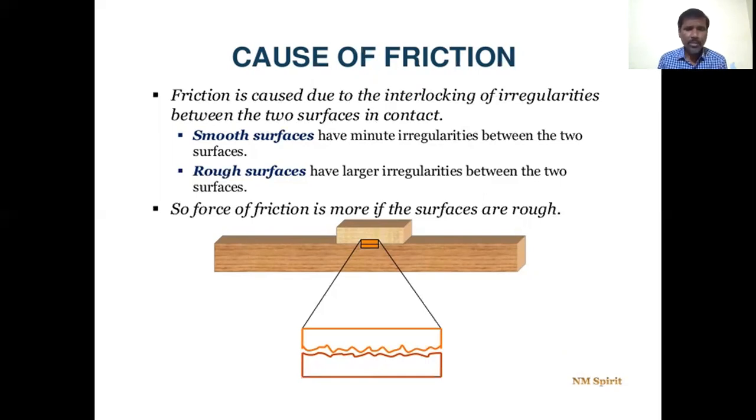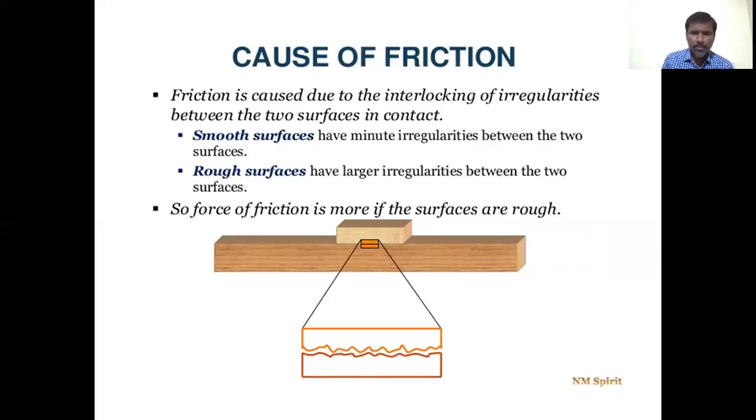These depressions and elevations on the surface of one object meet or come in contact with another surface. What happens? The irregularities of one surface interlock with the other surface. So friction is caused due to interlocking of irregularities between the two surfaces in contact. Every surface consists of depressions and elevations, and these interlock with one another, so friction occurs between the two surfaces in contact.